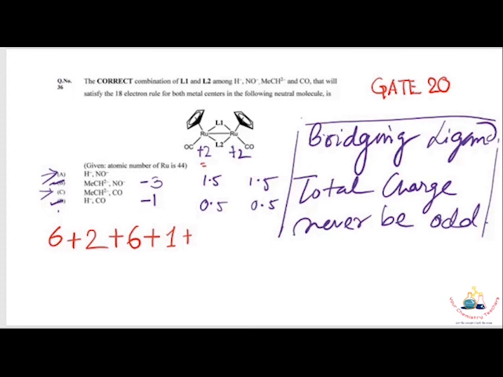From the bridging ligands, hydride and nitrosyl both give 2 electrons each, which are also distributed among two metal centers, so hydride gives 1 electron to each ruthenium, and nitrosyl also shares 1 electron to each ruthenium. So the total valence electron count per ruthenium is 17. So it is not an 18 electron species, so it is unstable, and does not satisfy the requirement.